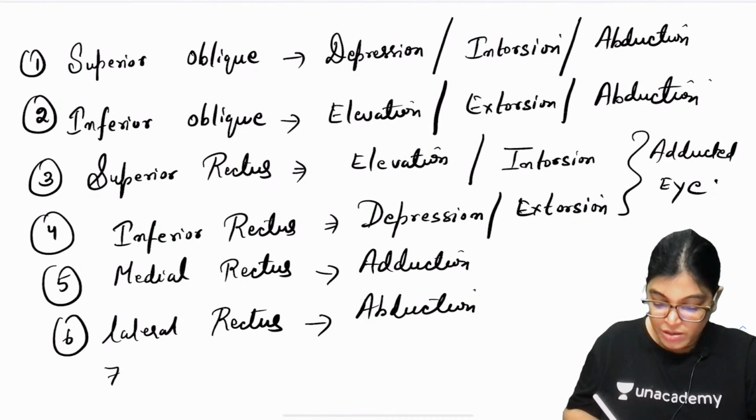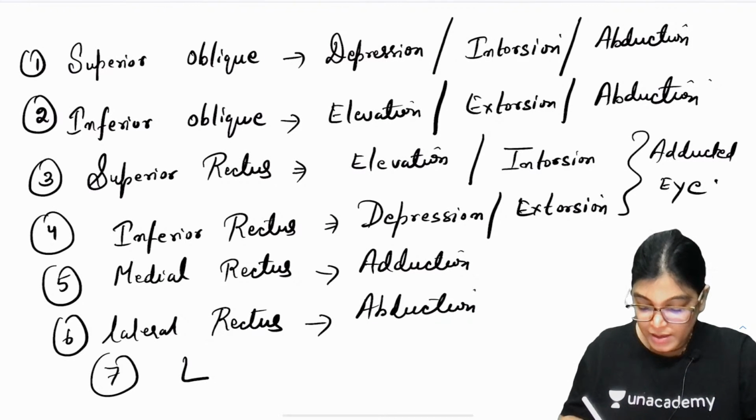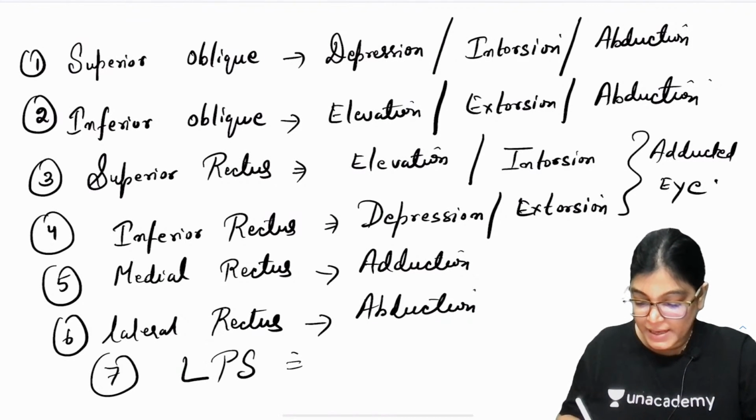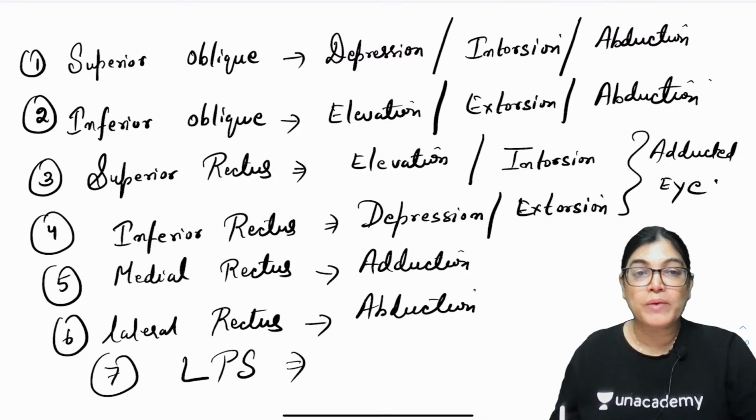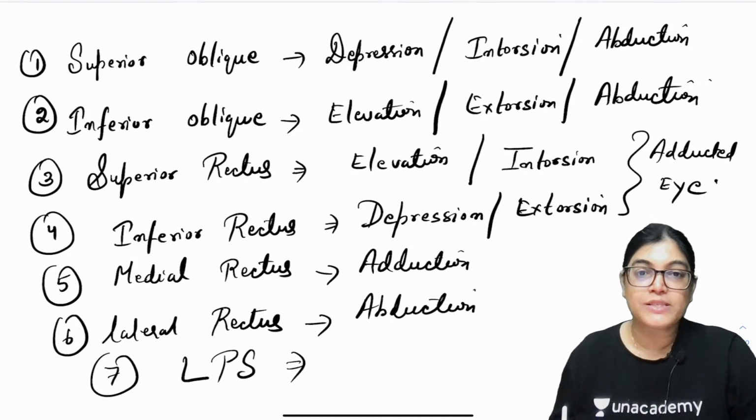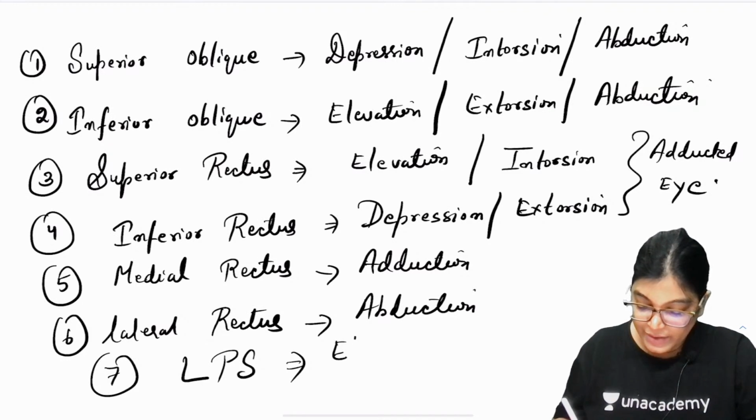The seventh extraocular muscle is LPS. What is LPS? Levator palpebrae superioris muscle. LPS means levator palpebrae superioris muscle, and this muscle will cause elevation of the upper eyelid.